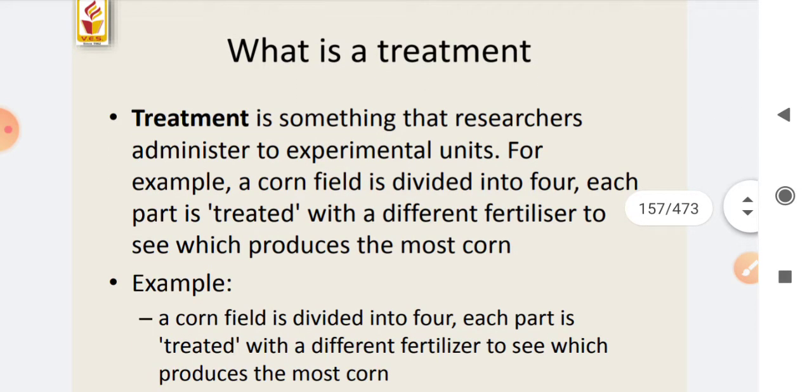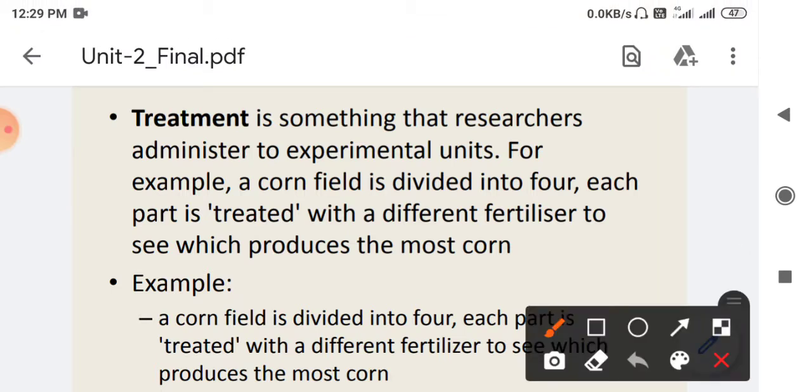Next, what is a treatment? Once we have obtained various data from the experiments, we should treat that data for our conclusion. For all the data we should find certain common repeating patterns that can be established for the whole research. A treatment is something that researchers administer to experimental units.